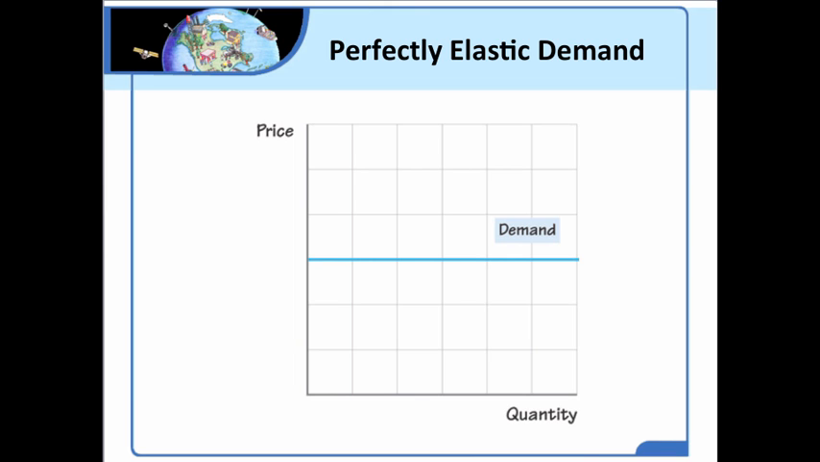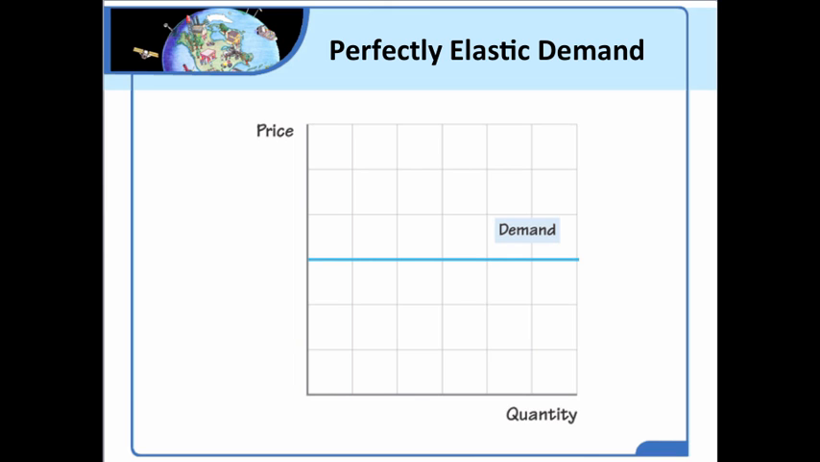We say that demand is infinitely elastic when it is perfectly elastic. Why? Because if you look at the horizontal demand curve, if the price were to go up, we would go completely off of the demand curve, meaning that there is no reason to pay a higher price.